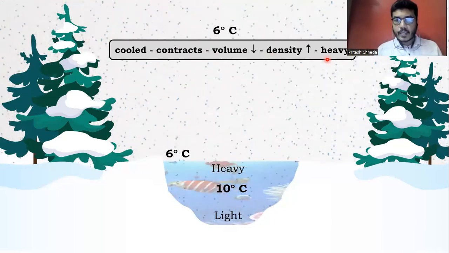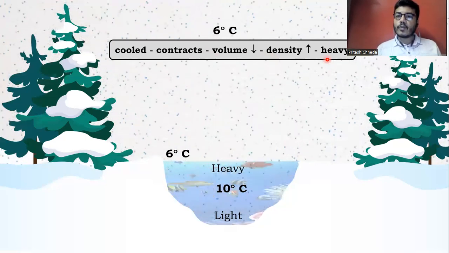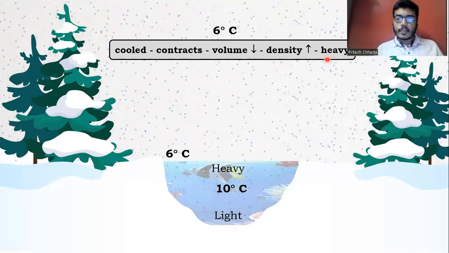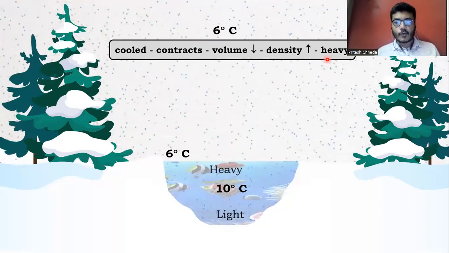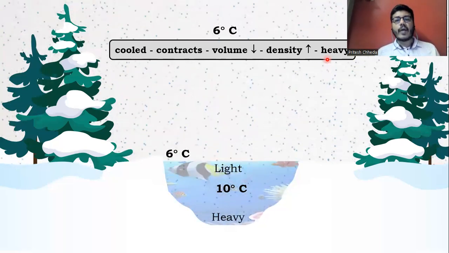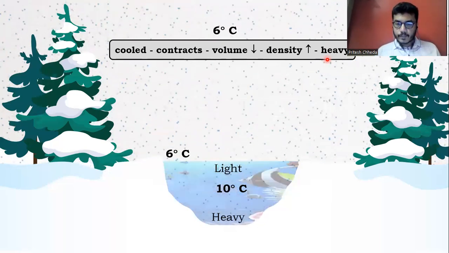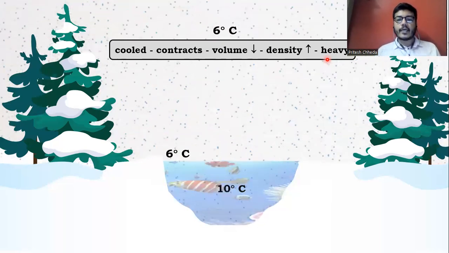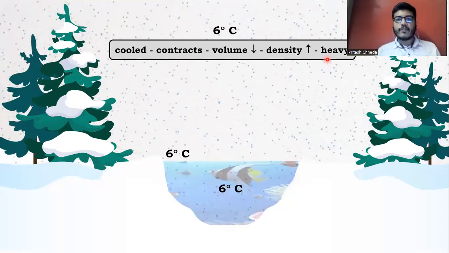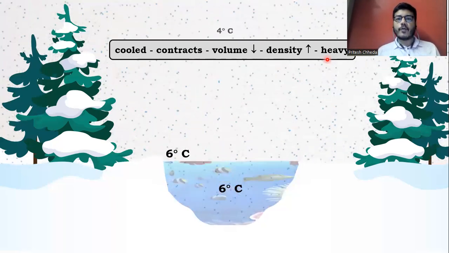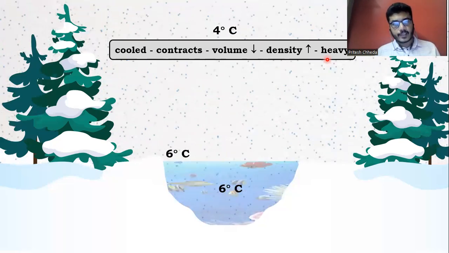And as we know, heavy things will always sink to the bottom. So if the density is more, that substance will sink. So that heavy water which is at 6 degrees Celsius goes down and its place is taken by lighter water which was below. So that's how the entire lake is now at 6 degrees Celsius. Let us concentrate on the atmospheric temperature. Suppose it goes down further from 6 degrees Celsius to 4 degrees Celsius.